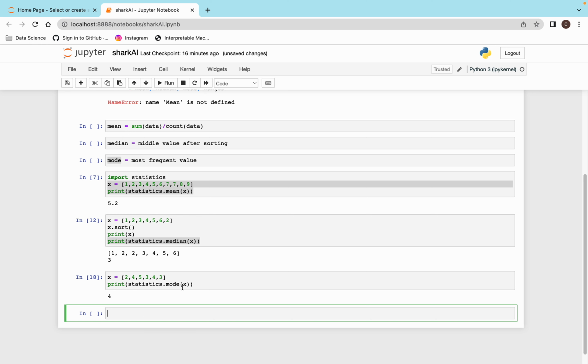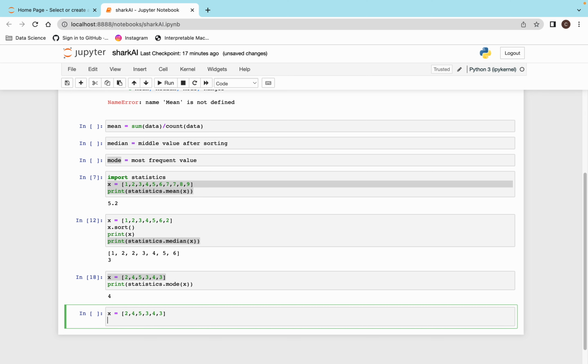Now ranges. Range is basically your maximum value minus minimum value. So if I have this data and I have to find the range, then print max of x minus min of x.